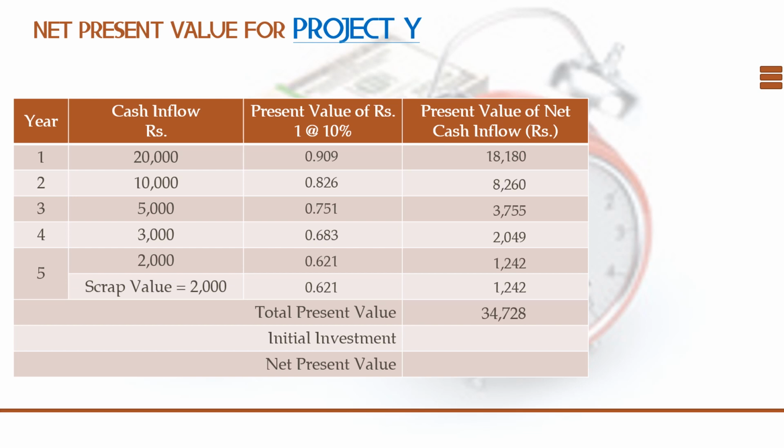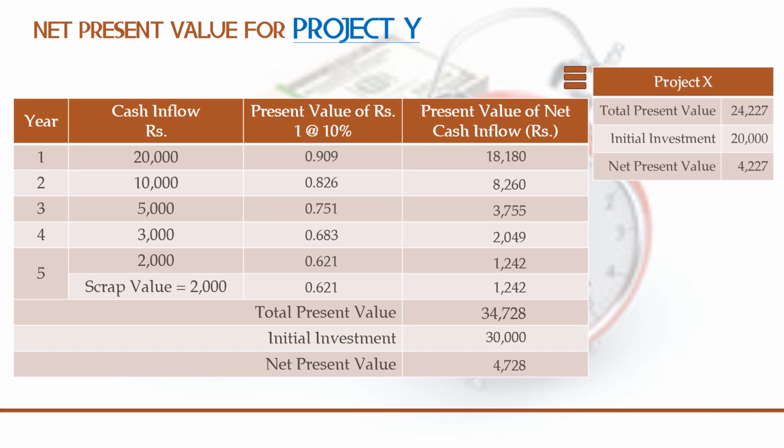Next we can make a total. The total is 34,728, and the initial investment for project Y is 30,000, and if you subtract it you get 4,728. So in the case of both projects, you have a net present value which is greater than the initial investment. So individually, this project can be accepted, but as we have two projects, let us compare it.